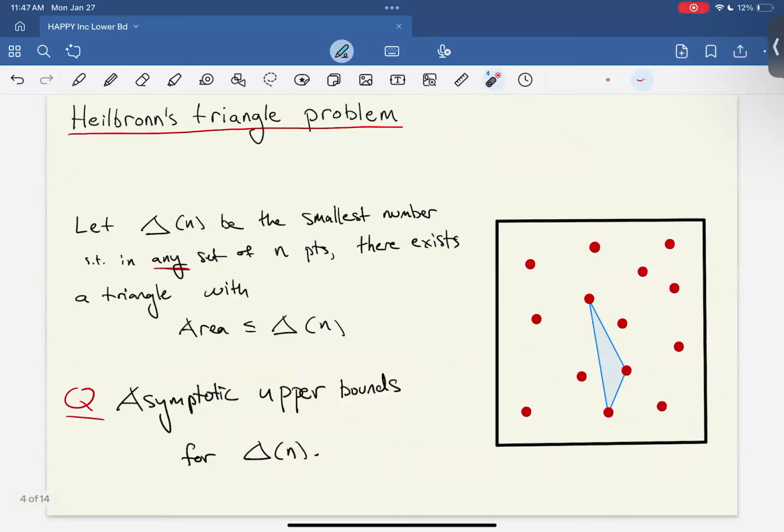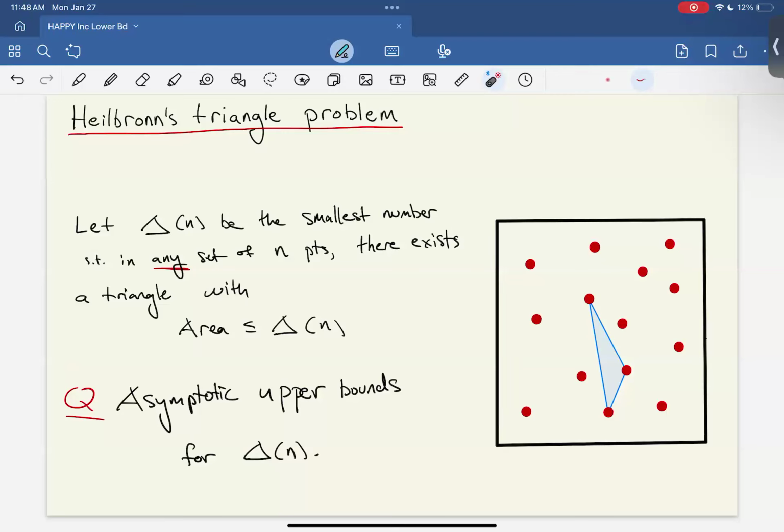Okay. So the reason that we got interested in this question about extra incidences is because of a connection to a problem about triangles. This is called Heilbronn's triangle problem. And Heilbronn's triangle problem asks the following. We're going to define a quantity delta of n to be the smallest number such that in any set of n points, there exists some triangle with area less than or equal to delta of n.